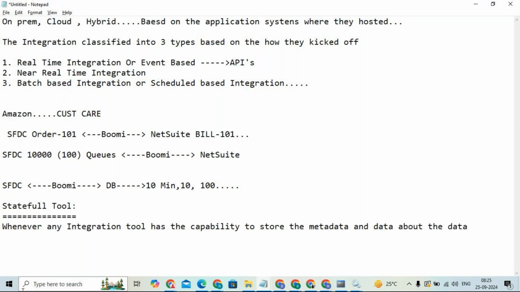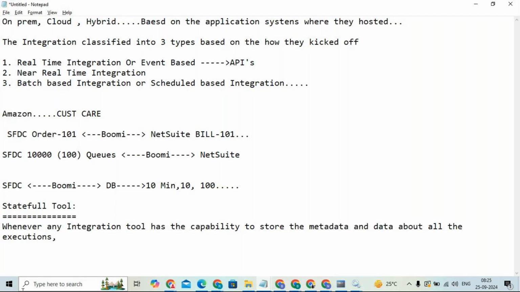Okay, I will tell you: data about the data. Data about all the executions, right?